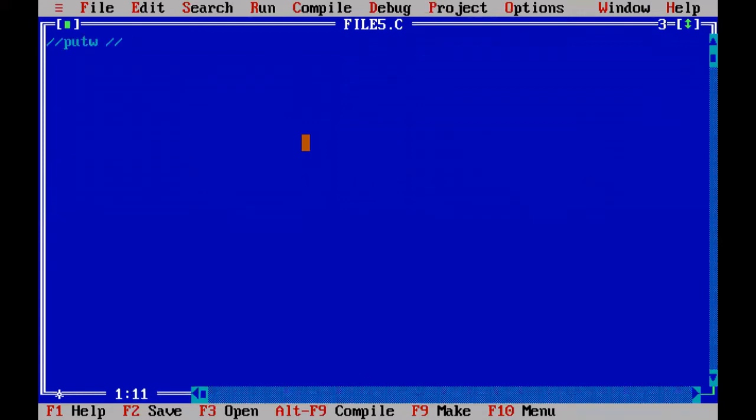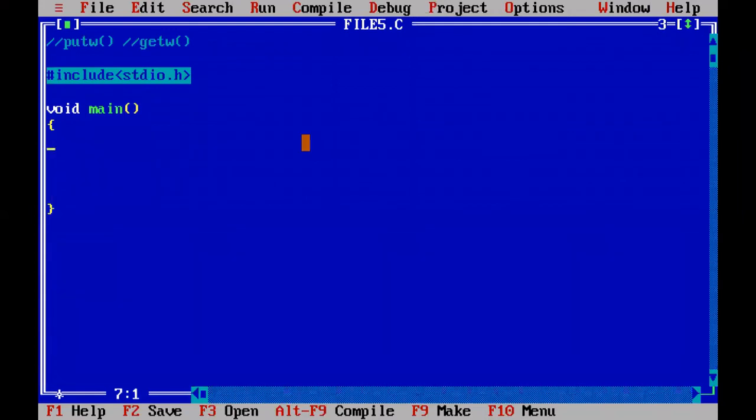putw and getw: these two functions we are going to use in this particular program to insert the integers into the file. So start the program. First #include <stdio.h>. Open the main function. First we have to create one file, and into that file we have to write some integers.